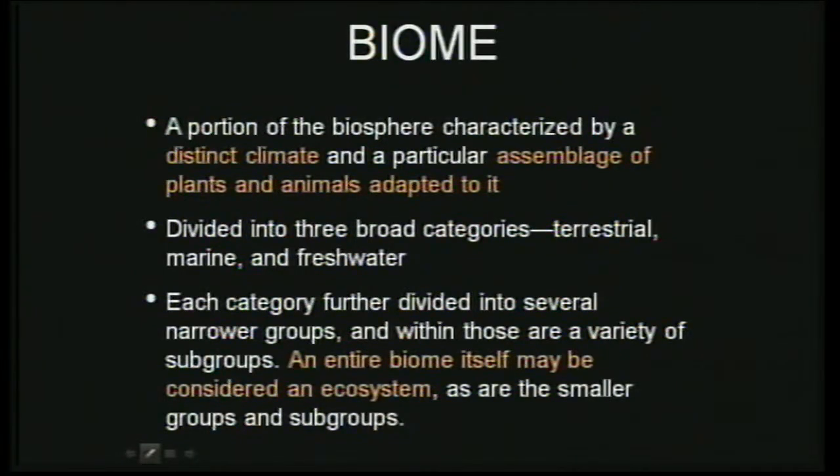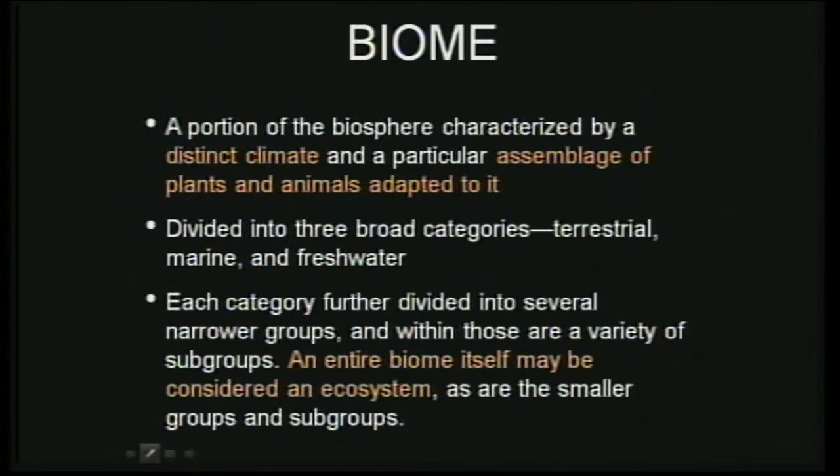When I say an entire biome itself may be considered an ecosystem, we have heard about the term terrestrial ecosystem. Here we have mentioned that biomes are broadly divided into terrestrial, marine, and freshwater, but sometimes we also use the term terrestrial ecosystem. So further divisions can happen.